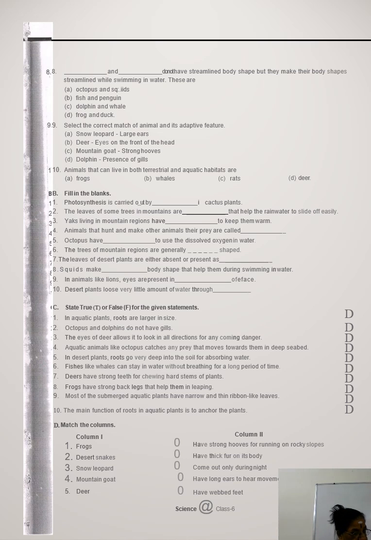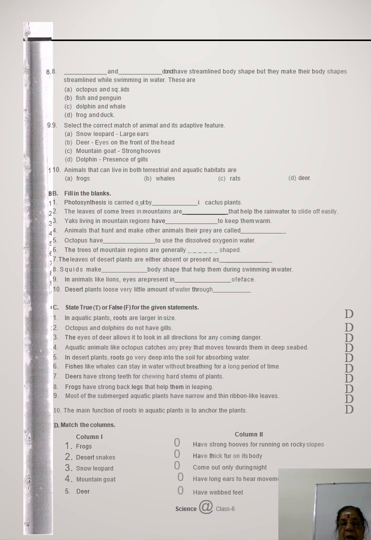Right? The next one, it is true or false. Again, remember the brackets and write inside them. In aquatic plants, roots are larger in size. False. The root system is poorly developed. And octopus and dolphins do not have gills. False. They have gills for respiration. And the eyes of deer allow it to look in all directions for any incoming danger. True. Then aquatic animals like octopus catch any prey that moves towards them in the deep seabed.